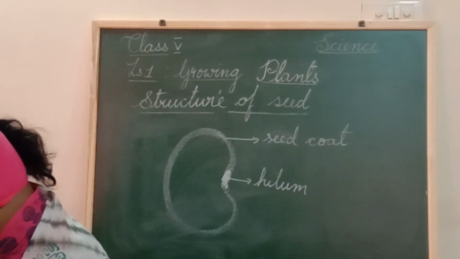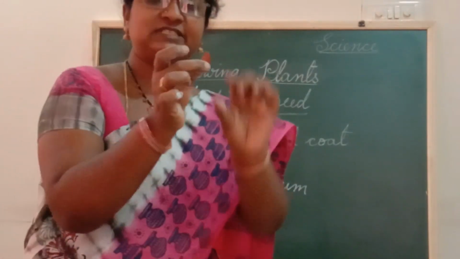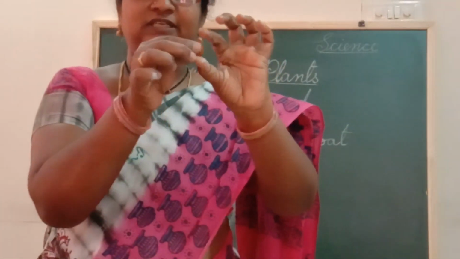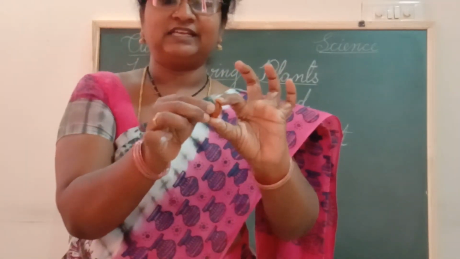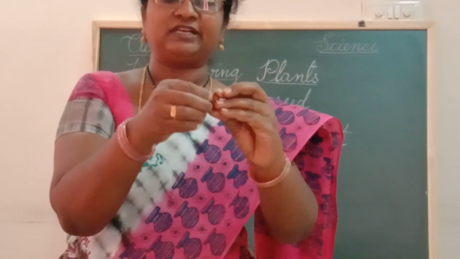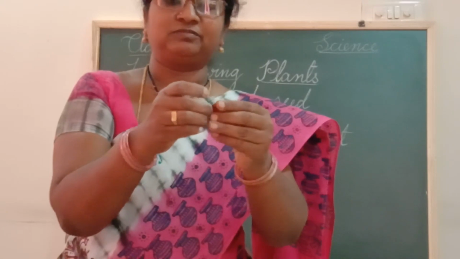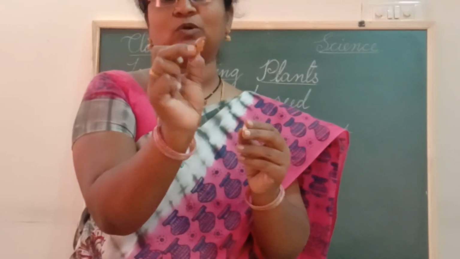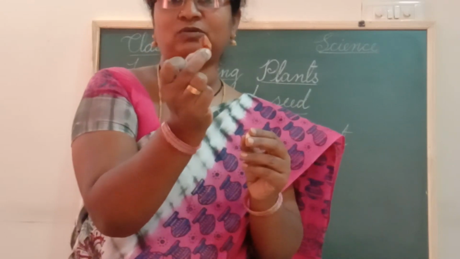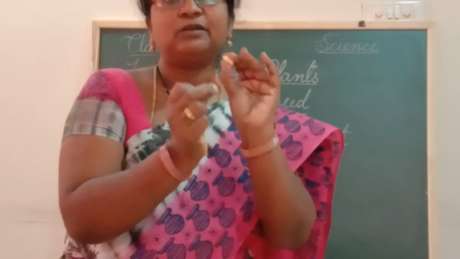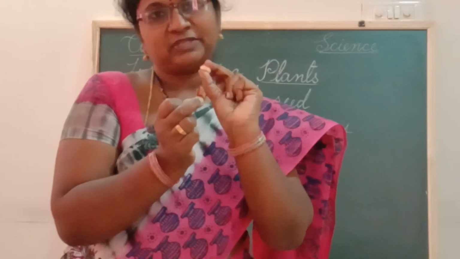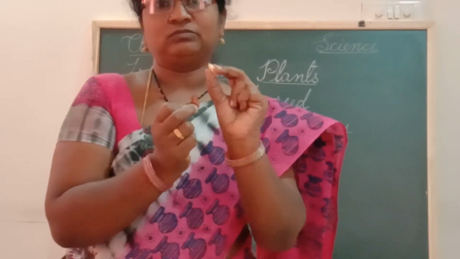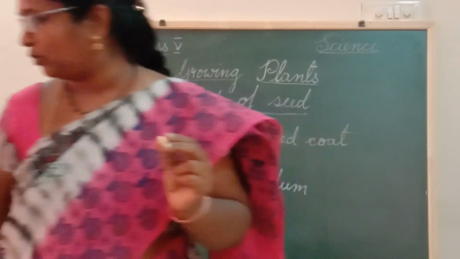Now let me show you the seed coat easily. Now this is the badam, or almond. See, if you remove the brown color part, this is the seed coat. What is the function of this seed coat? The function is it protects the seed from the climate, rain and winds also. This is the function of the seed coat.